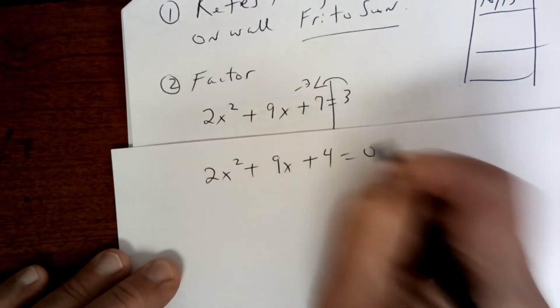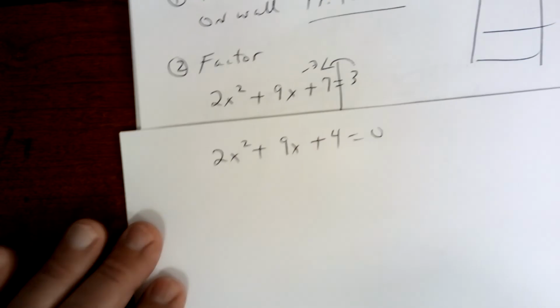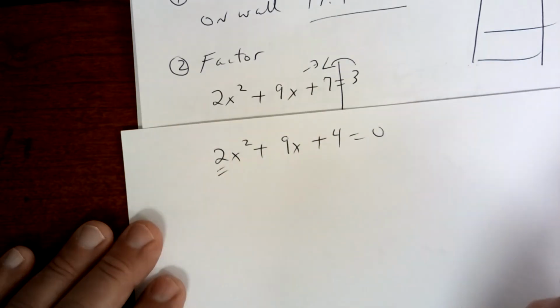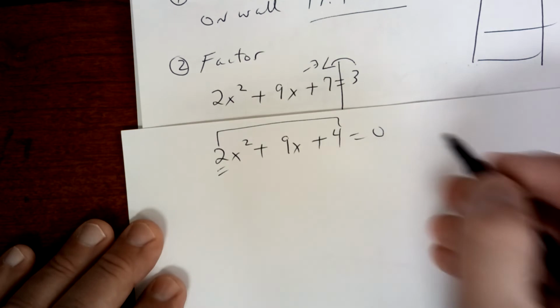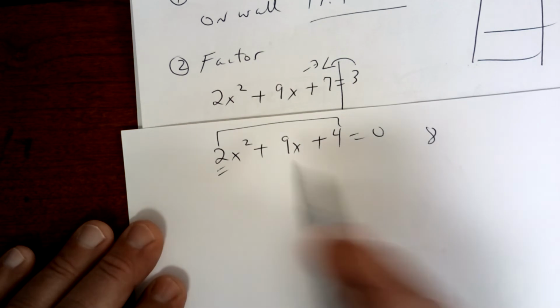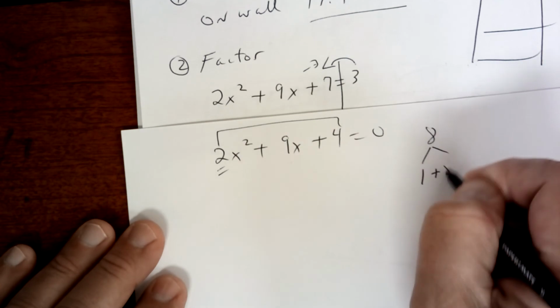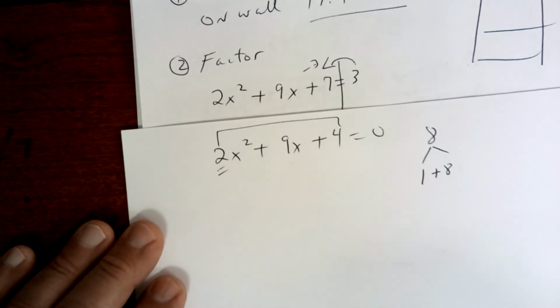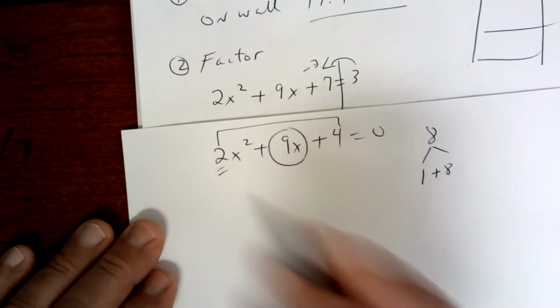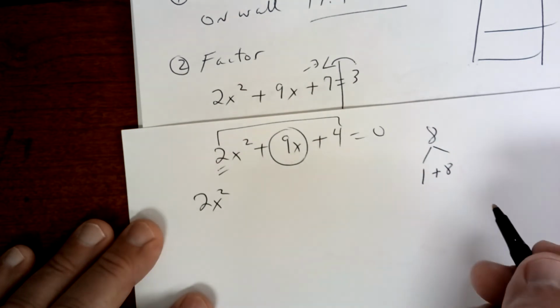Okay? So on this one right here, your leading coefficient is a 2. So you're going to do 2 times 4 is 8, and you're looking for a combination that gives you 9. So it's got to be 1 plus the 8, or 1 times 8. So you're going to substitute here. You're going to say 2x squared plus 1x